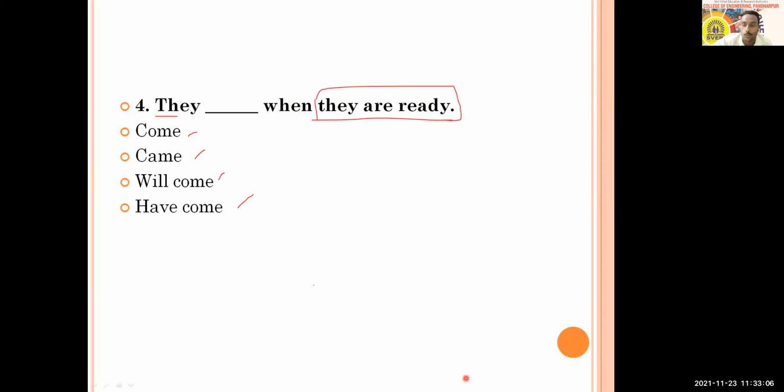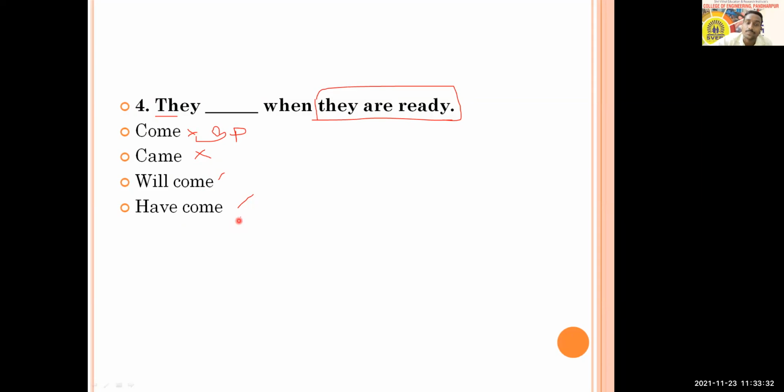Okay, so let's go to the answer now. Just try to discuss. You cannot go for past tense. So came cannot be the answer. So option B is left out. Then come will be in simple present. So simple present and simple present, no, you cannot go for this also.